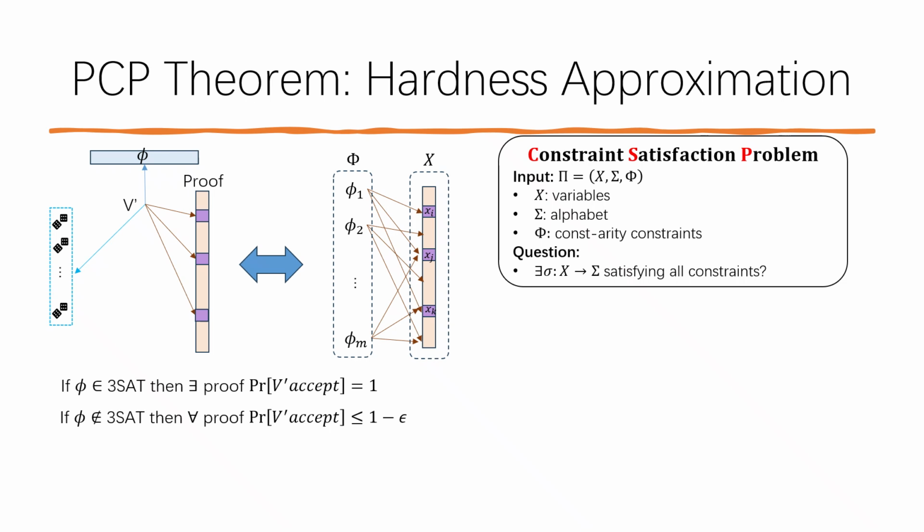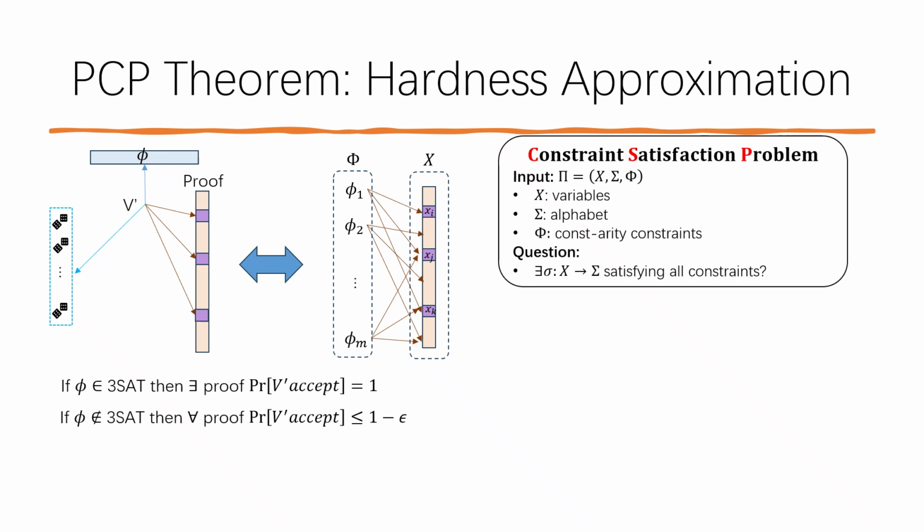We can transform a PCP verifier into a CSP problem. Suppose that the PCP verifier has proof length n. We introduce a CSP problem with n variables. Each variable is expected to guess the corresponding bit of the correct proof for the PCP verifier. For each randomness, the PCP verifier queries some locations of the proof. We introduce a constraint for the corresponding variables. It is easy to see that the fraction of satisfied constraints of the CSP problem is equal to the probability that the PCP verifier accepts the proof.